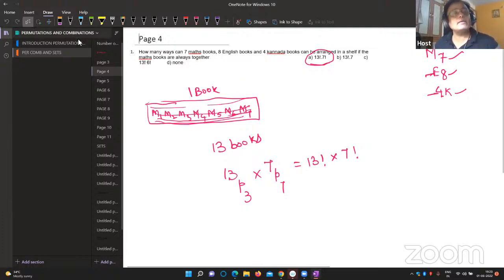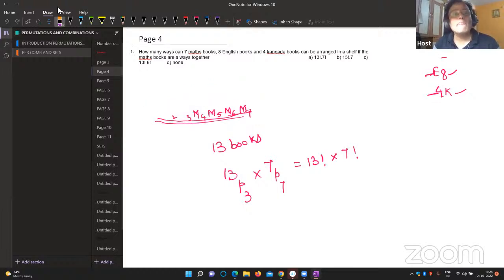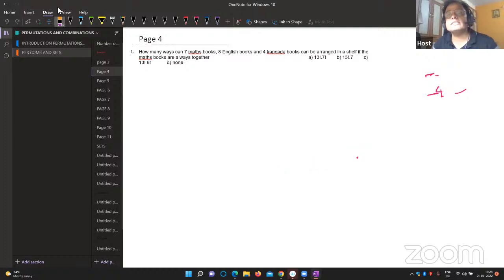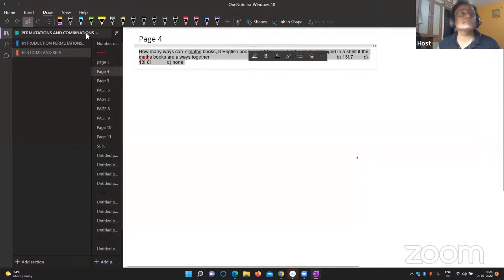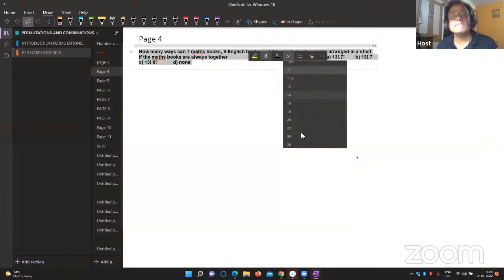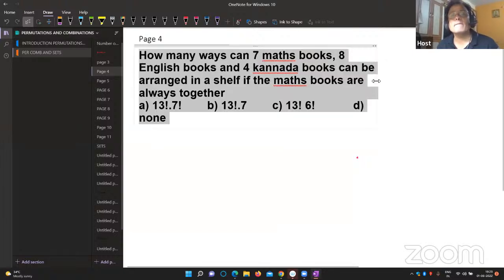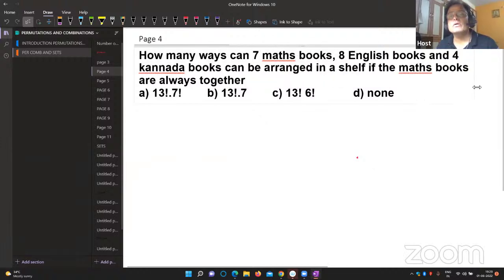Here, this question is also most important. I will enlarge this question, don't worry, so that you can see it systematically. I think it takes some time for you to understand this question. So how can this be arranged? I think you cannot see this. I will just make it clear now. Now you can read this question properly.